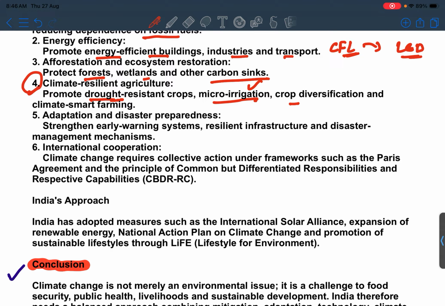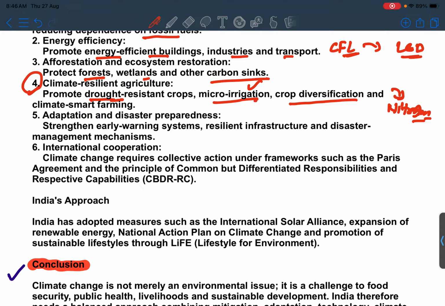Next one is crop diversification. If you talk about crop diversification, we do not rely on some selected crops. We have to grow various types of crops. That leads to crop rotation as well. Crop rotation and nitrogen fixation also happens.